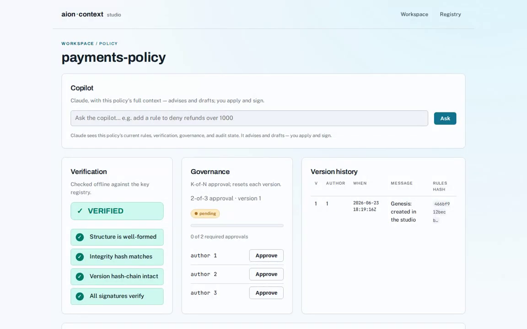High-stakes policies shouldn't change on one person's say-so. Governance requires K of N approval. Here, 2 of 3 registered signers must sign off before a version is accepted. The studio tracks the threshold live, and every new version starts approval fresh.